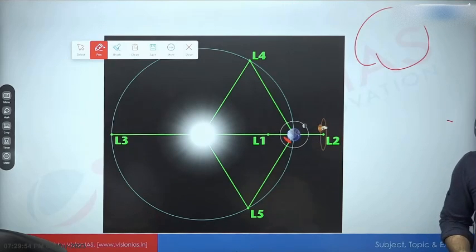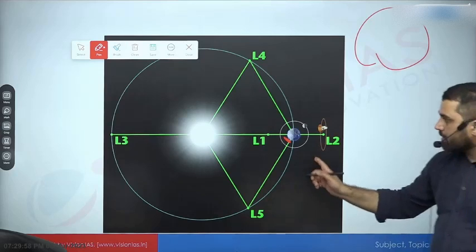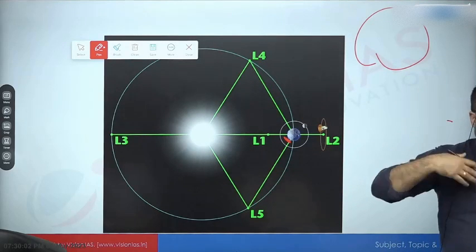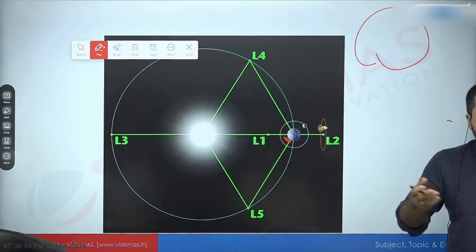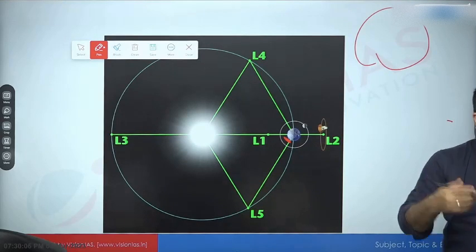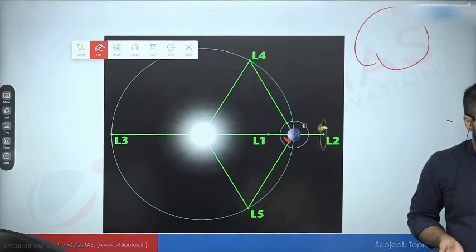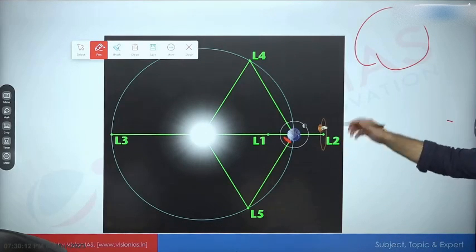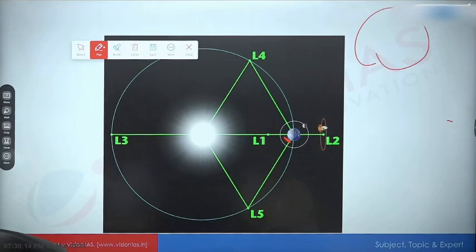But the best part is that despite the fact that it is so far away, as earth revolves in 365 days, so does this point. So it can also maintain a continuous communication channel with ground stations on earth. So that is the benefit of L2 point, that it is very suitable for telescopes.